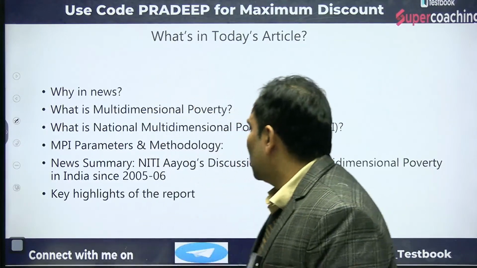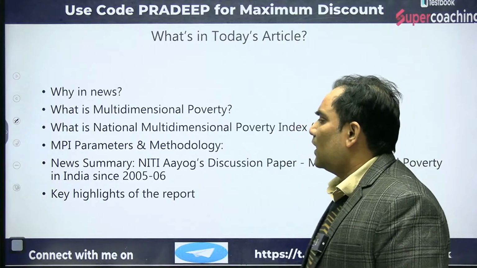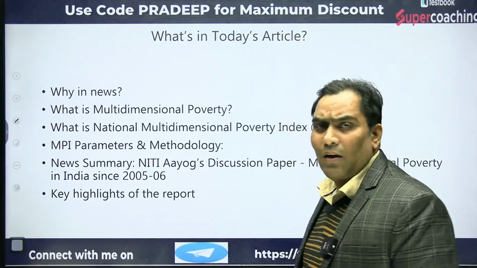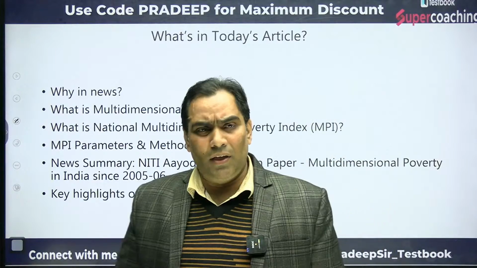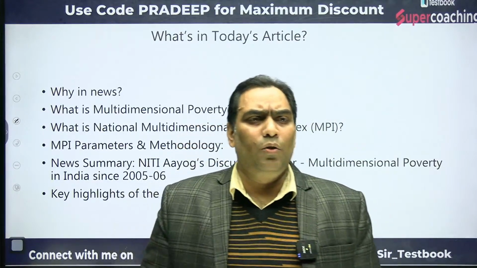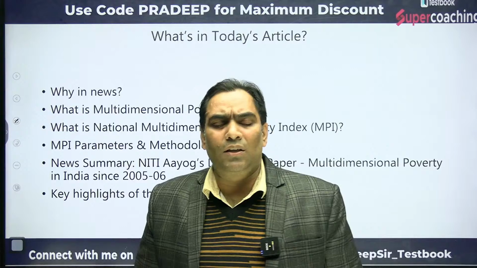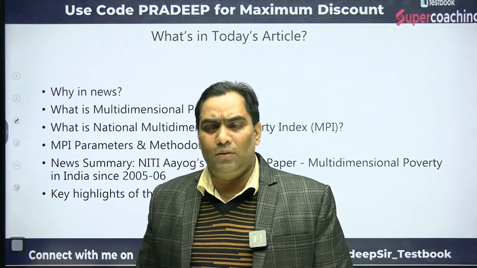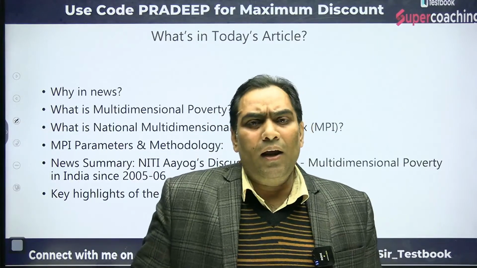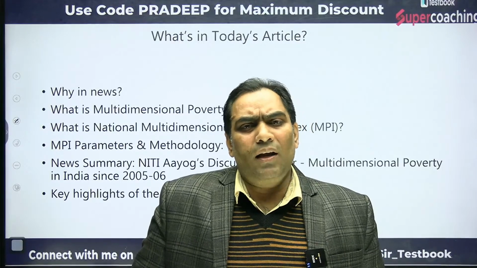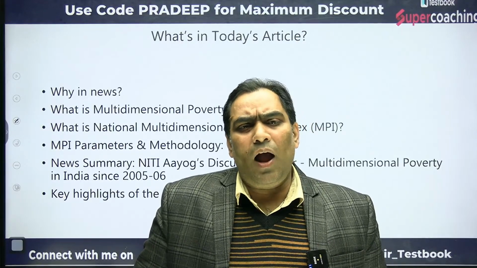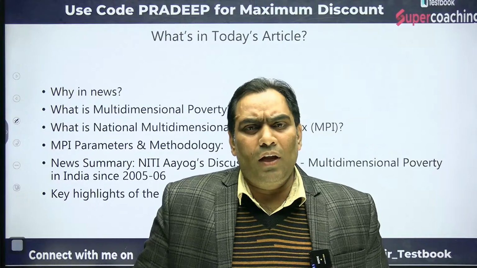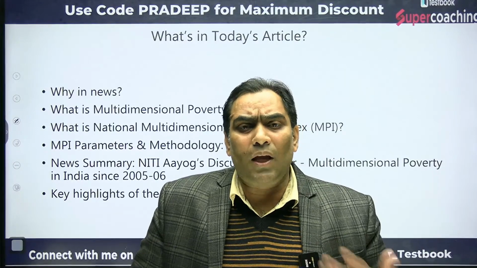After that we will discuss the MPI parameters and methodology, that is, how it is measured. And if you allow me, I will discuss in very detail how it is being prepared and how it is being calculated. What are the dimensions? Not only dimensions, but how it is being prepared, so that there should be concept clarity.